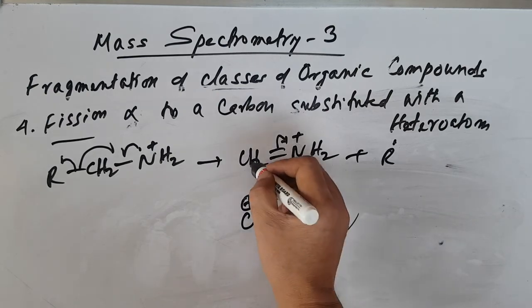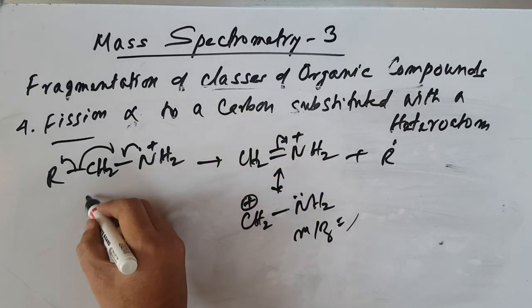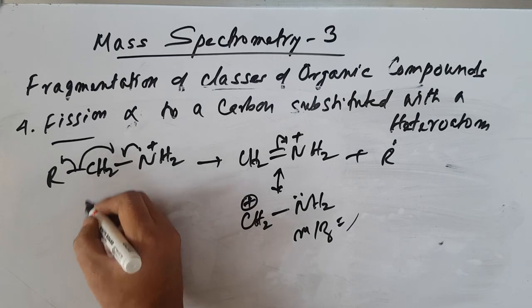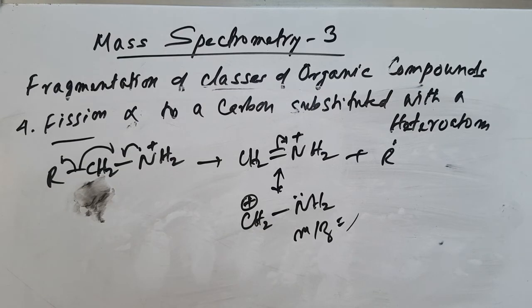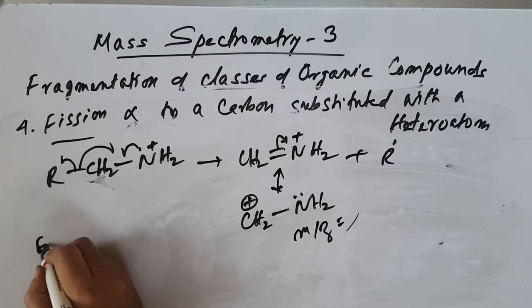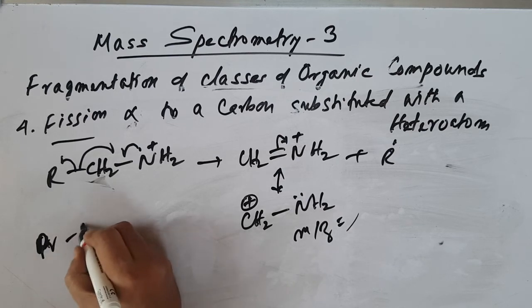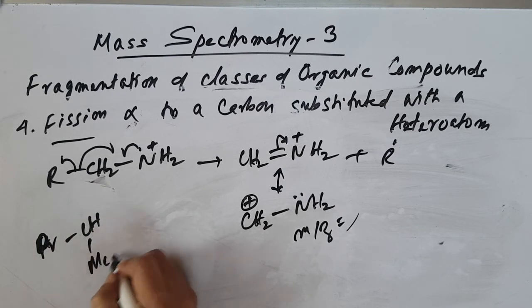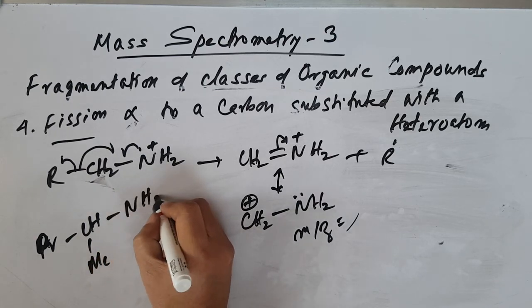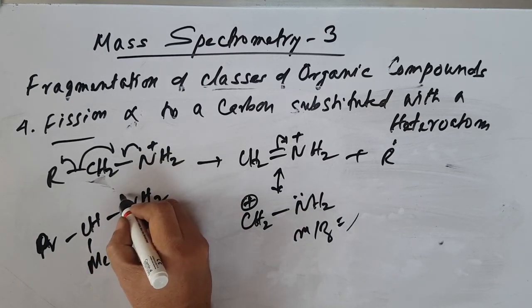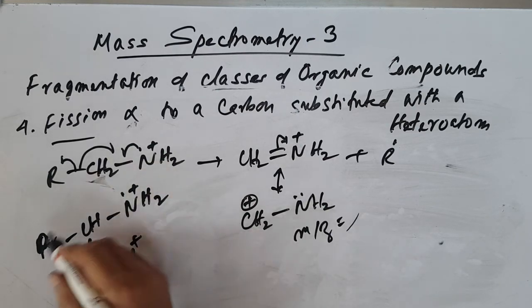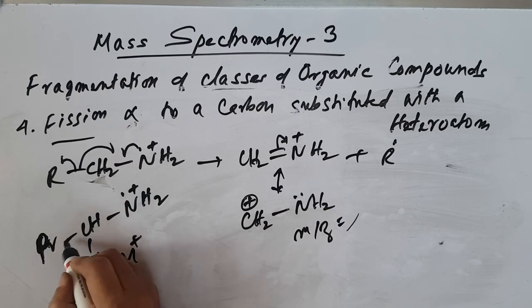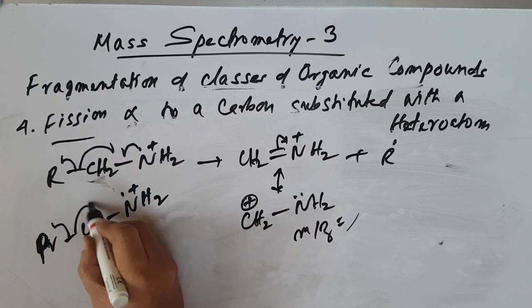Similarly, you can substitute R here also. If you substitute a bigger one, say R1, CH3, then you can have another CH3 here. I'm giving one example: an ethyl or propyl group with NH2. After bombardment with high energy electrons, you get the M plus, then you can lose the propyl group, like this. Cleavage takes place.